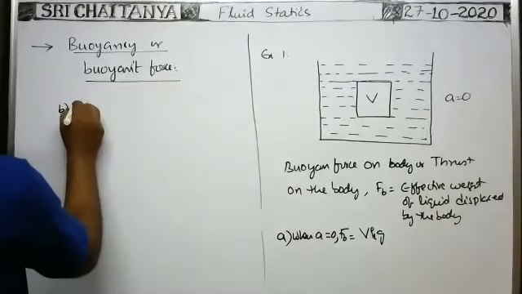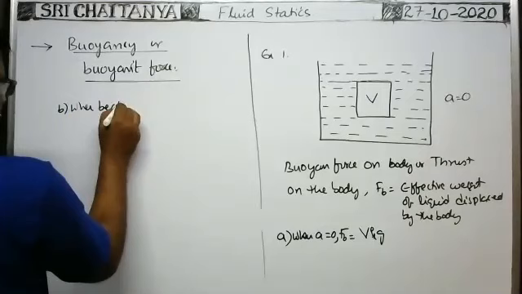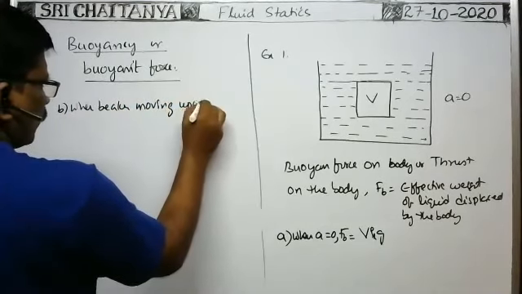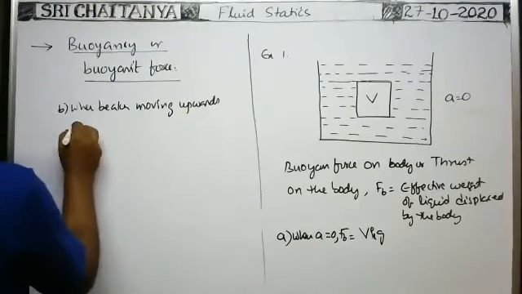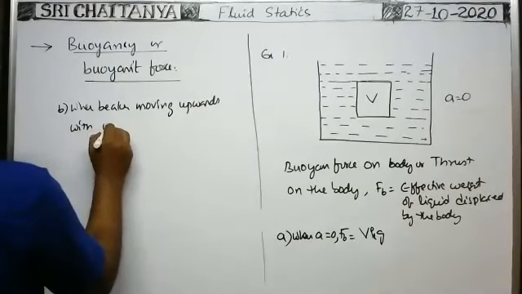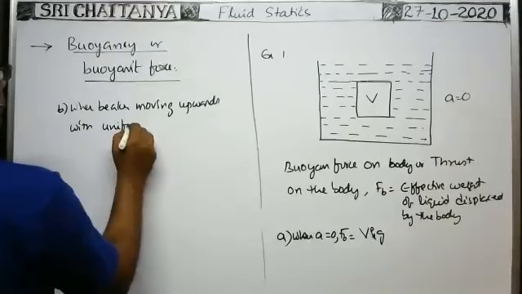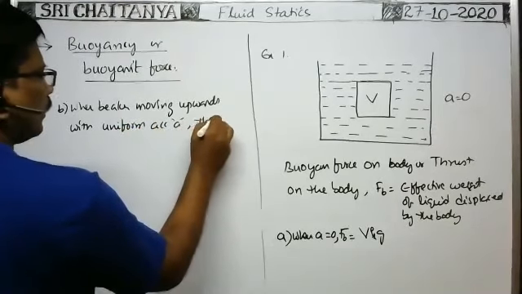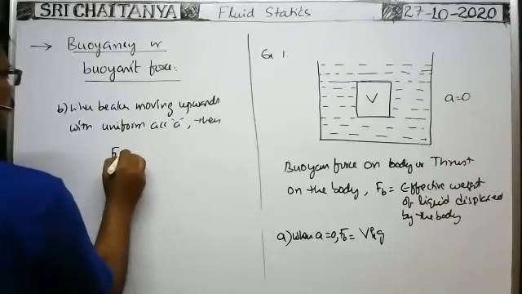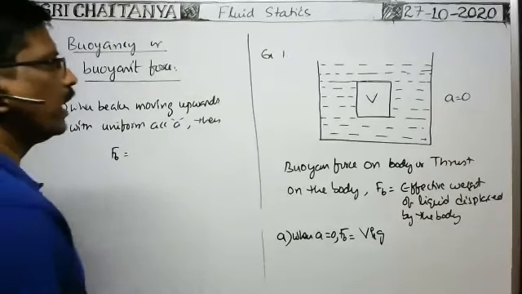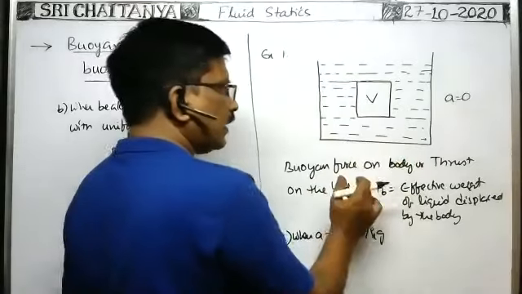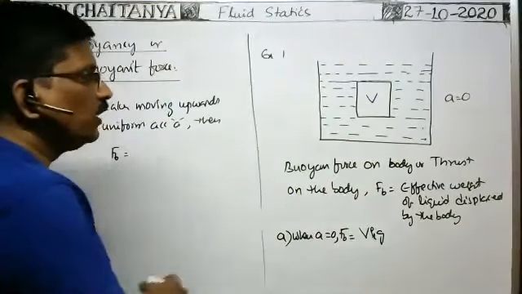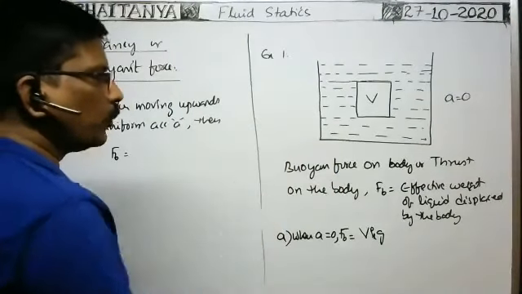Next, b: when the beaker is moving upwards with uniform acceleration a, then buoyant force acts on the body. Buoyant force acts on a body, or thrust acts on the body due to pressure difference, is equal to, here how much, tell me? It is equal to the effective weight of the liquid displaced by the body.